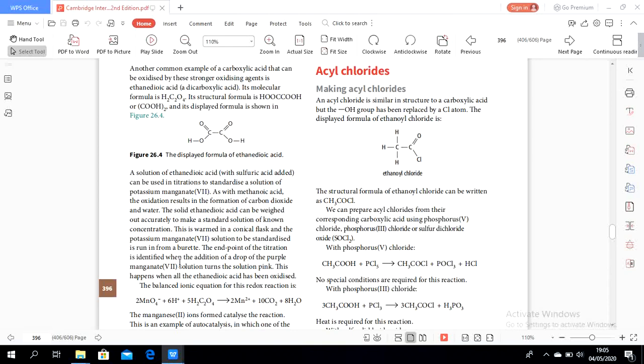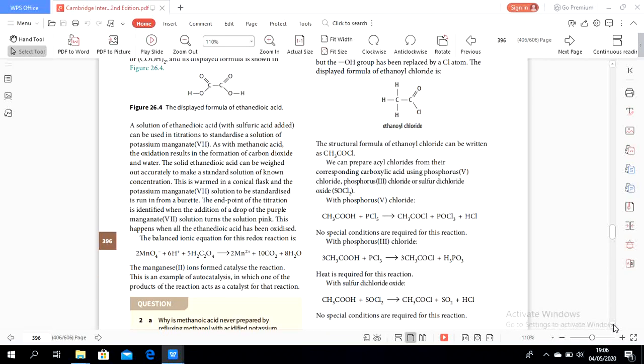The end point of the titration is found without any indicator, because the potassium manganate itself is an indicator as it changes color when the reaction is completed. So the solution turns from purple into colorless. Okay, this process is autocatalyzed, in which one of the products of the reaction acts as a catalyst for the reaction.